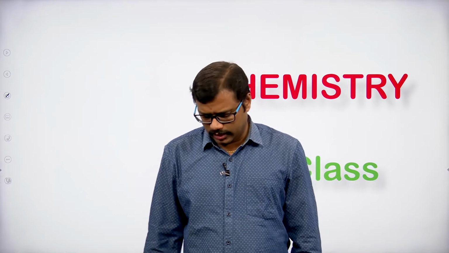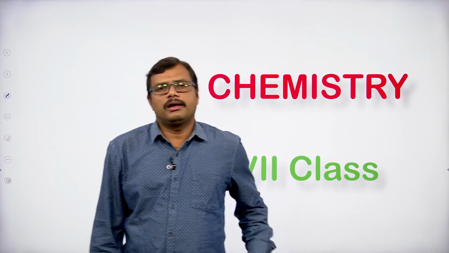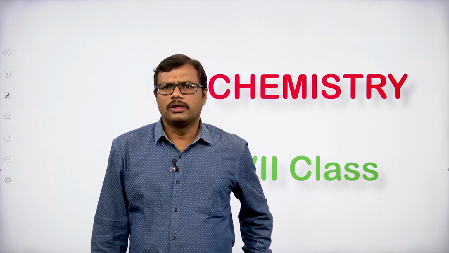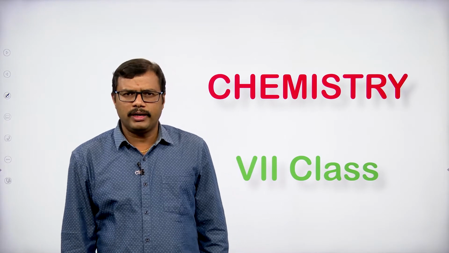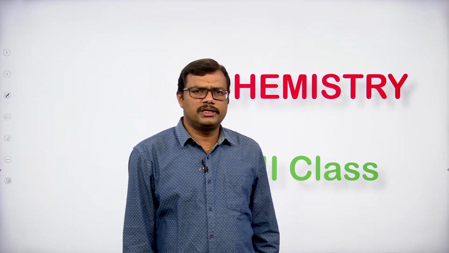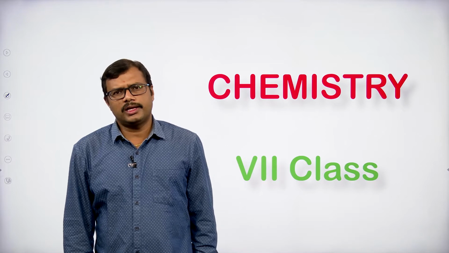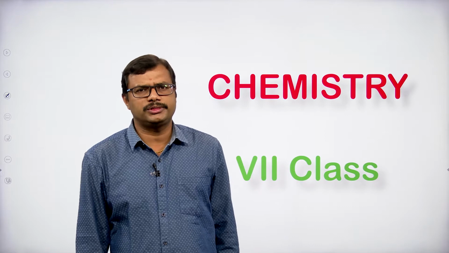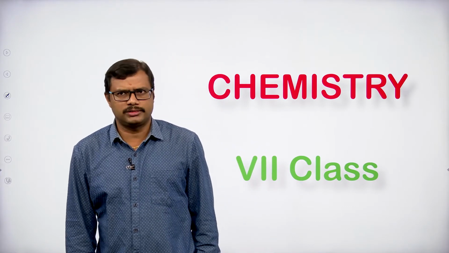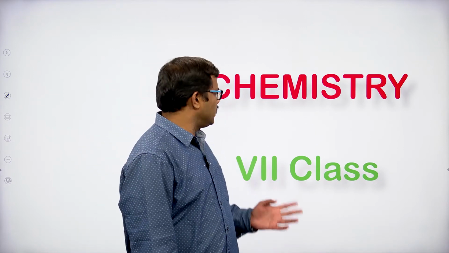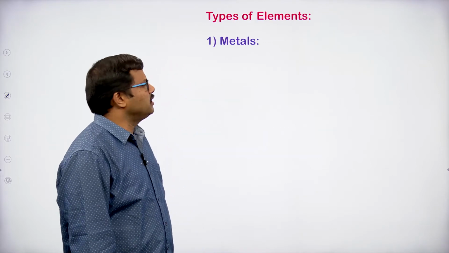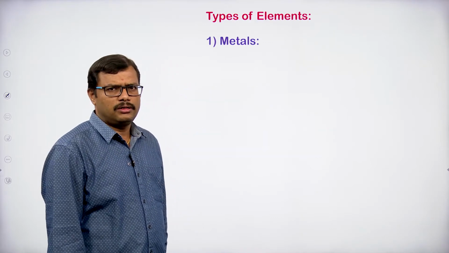We are discussing the chemical classification of matter. In the last class we went through some of the concepts of element, the different elements present in the periodic table, how we can classify the elements into gaseous, liquid and solid forms, and how we can classify the elements into metals and non-metals. Okay. So, today let us discuss the classification of elements into metals, non-metals and metalloids.